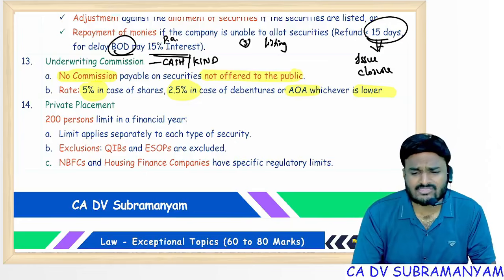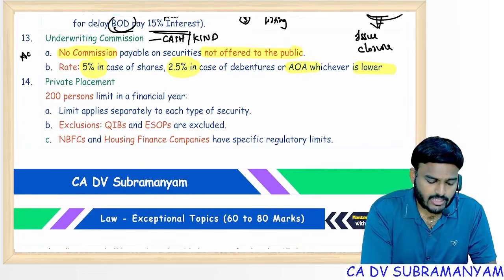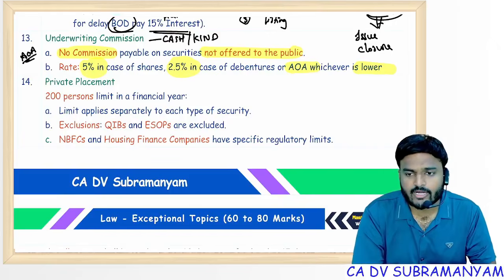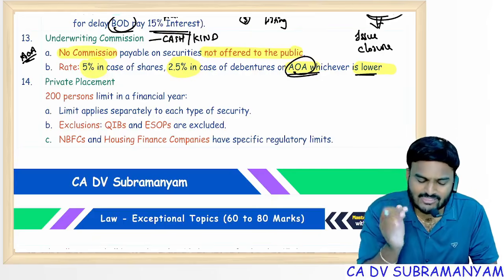issue proceeds, or both. AOA authorization is required for payment of underwriting commission. Of course, when I say AOA, whichever is lower, AOA express permission is required.